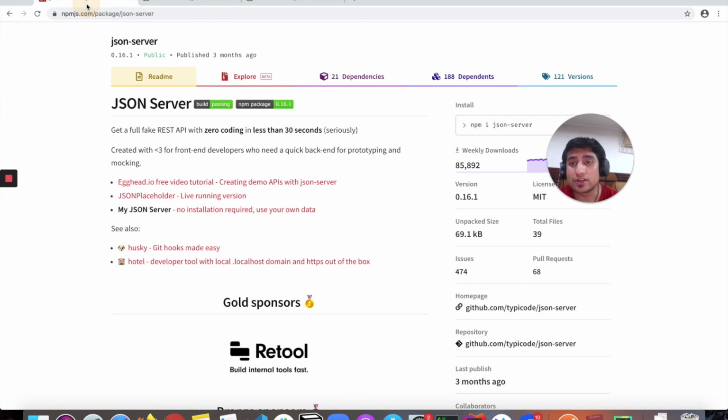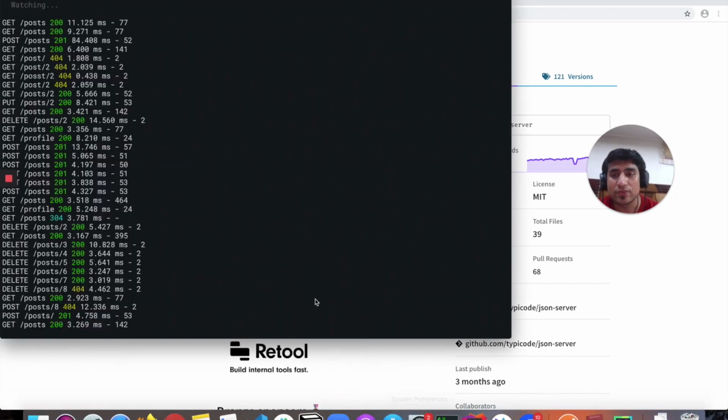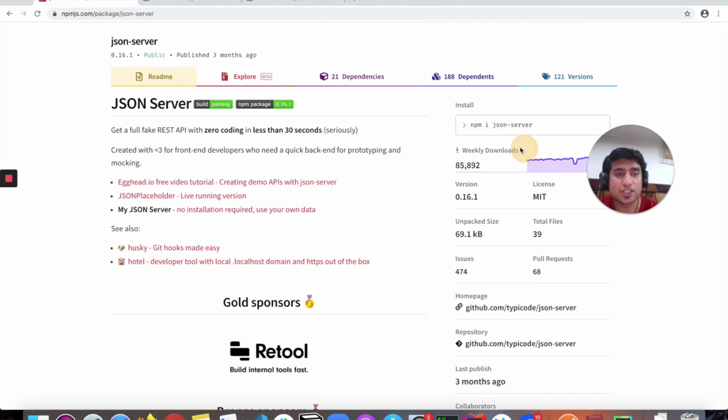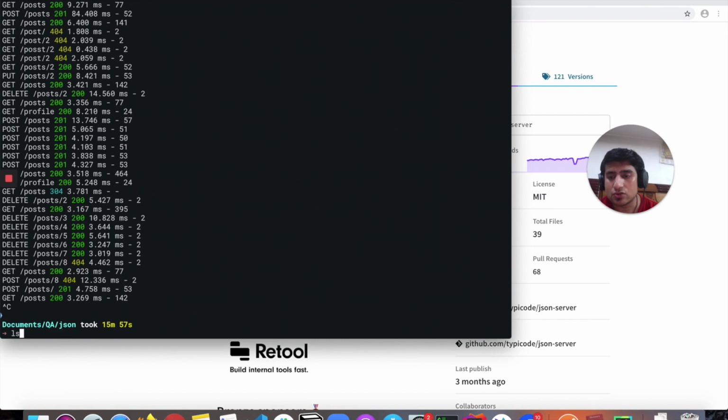To run this, go to nodejs.org and make sure Node is installed. In the command line tool, you just need to run npm i json-server. You can use npm i -g json-server, which will install it globally. Let me show you how: npm install -g json-server, and it will install JSON server on your system.